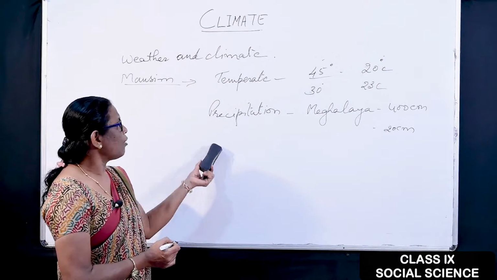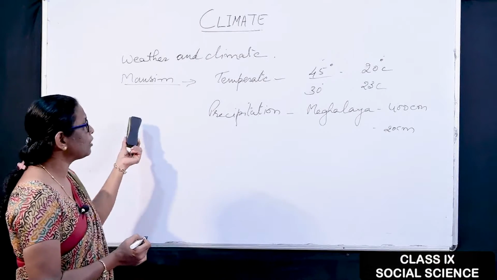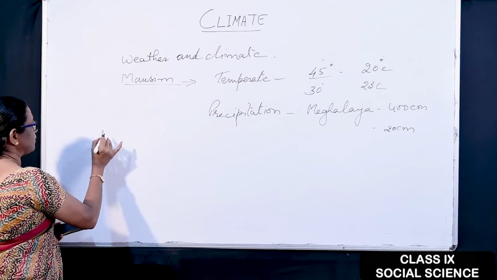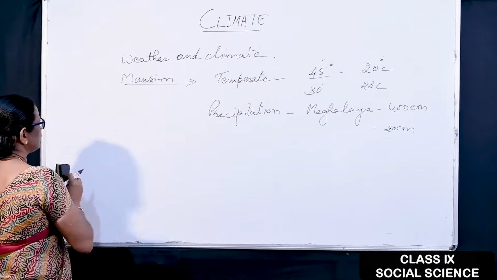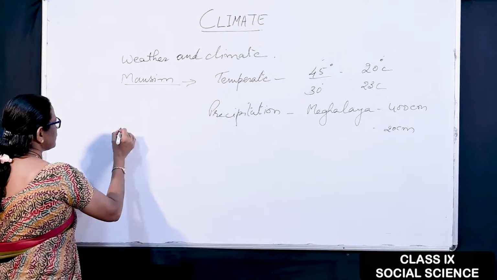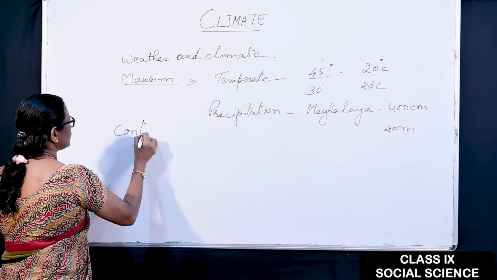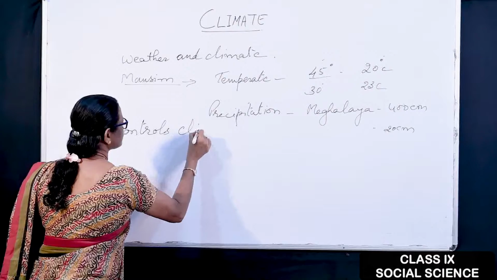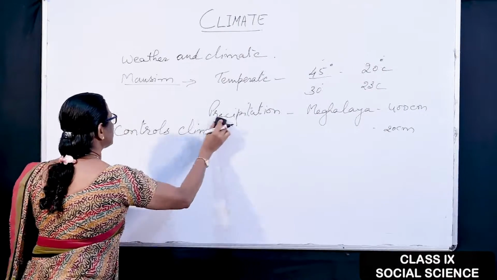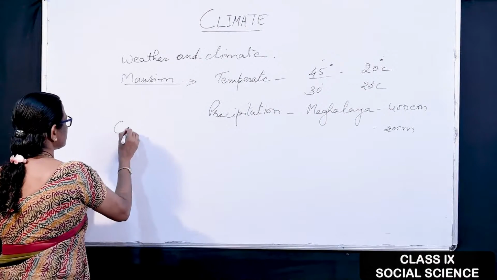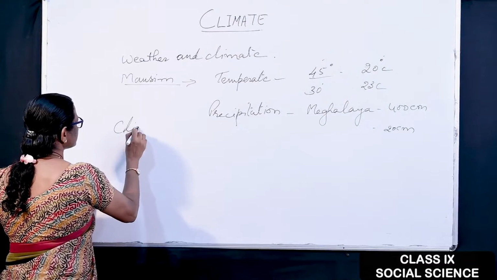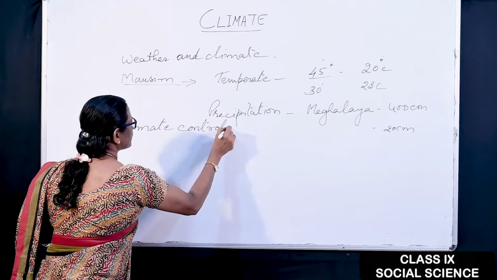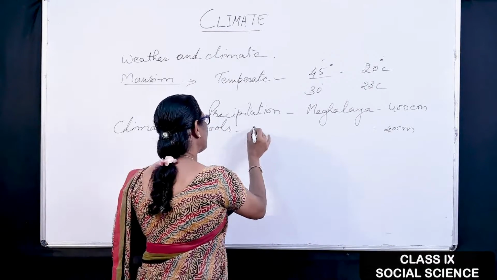Now we will see what all controls this climate. There are different factors which control climate. Out of this, number one is altitude.